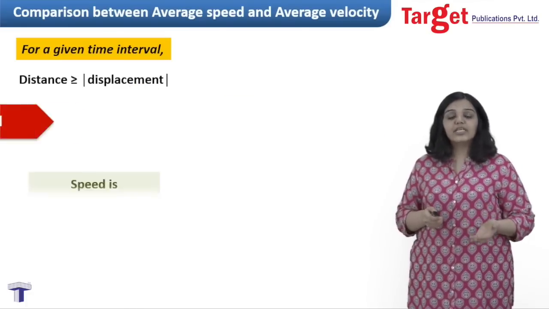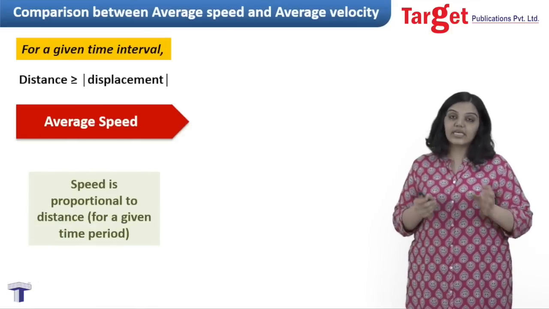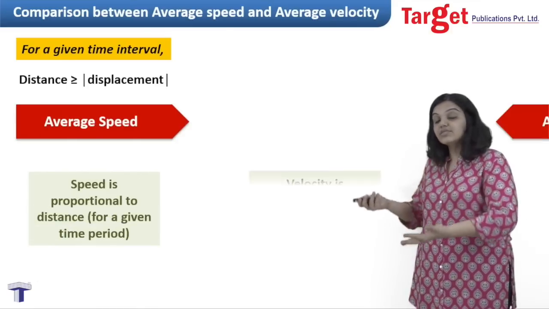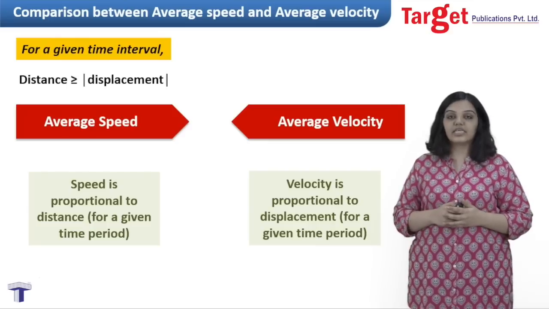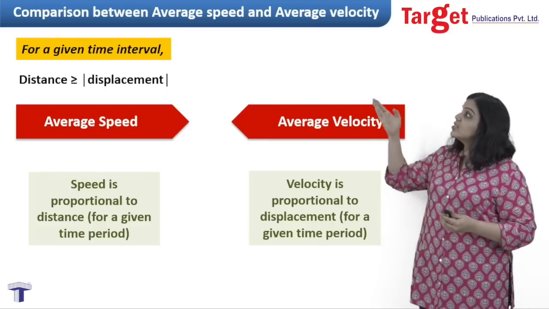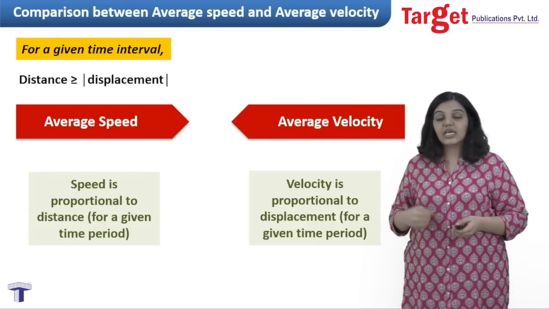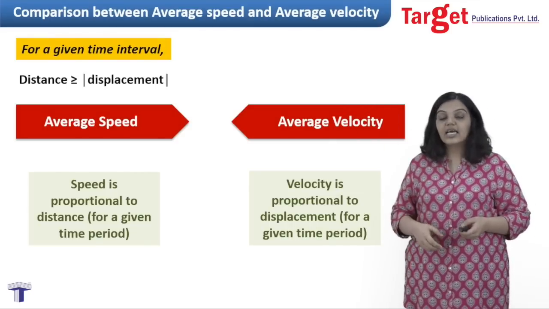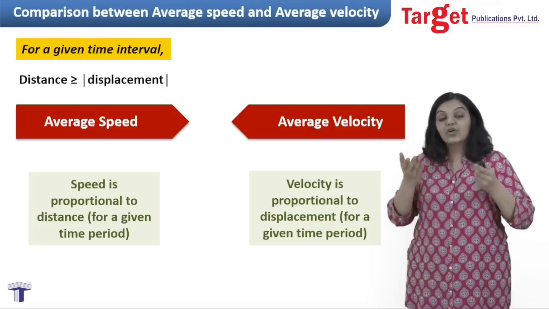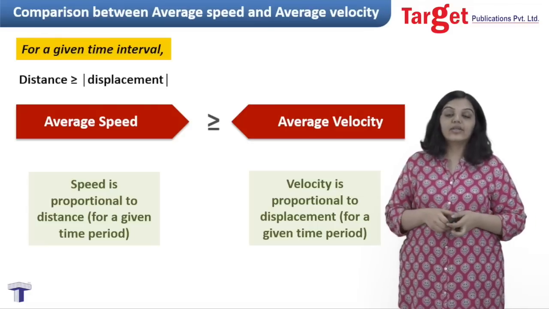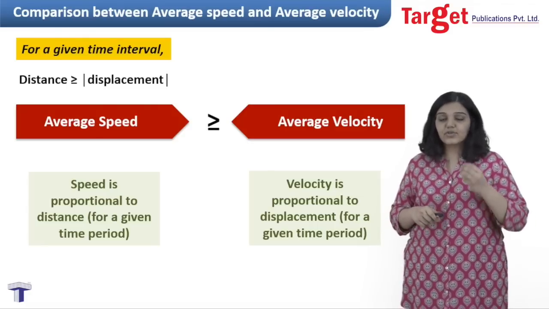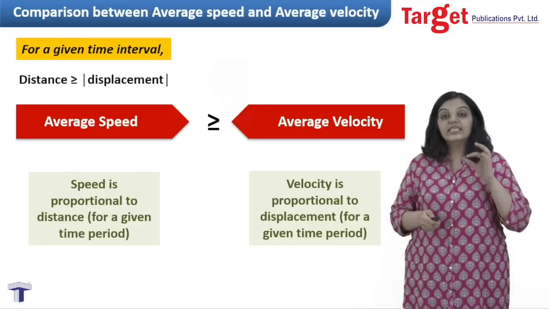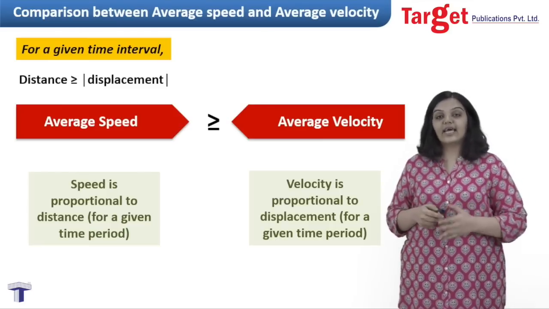We know that average speed is proportional to distance for a given time period. Average velocity is proportional to displacement for a given time period. And by looking at the relationship between distance and displacement, I can comment on the relationship between average speed and average velocity, and I say simply that average speed also must be greater than or equal to velocity. So these were the different points of difference between average speed and average velocity.